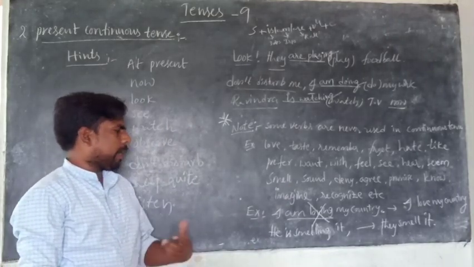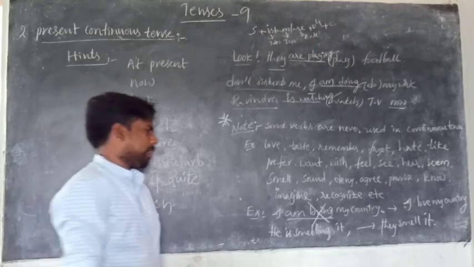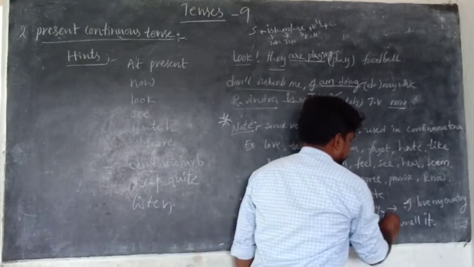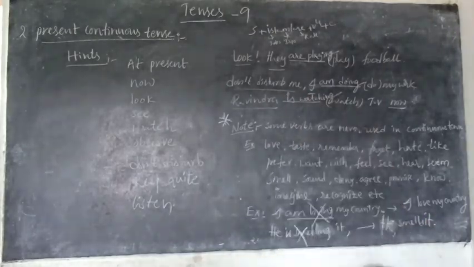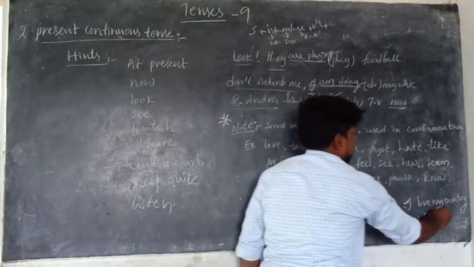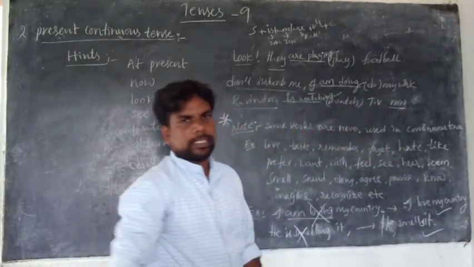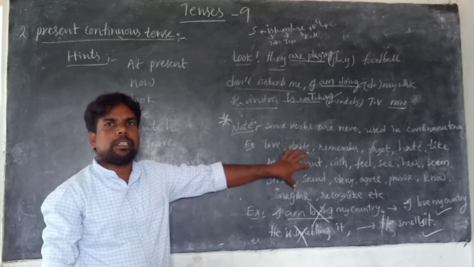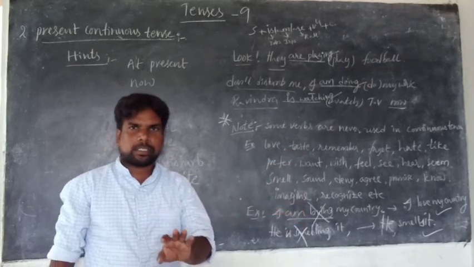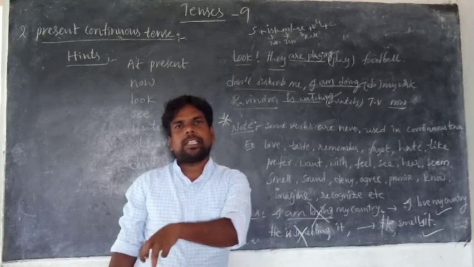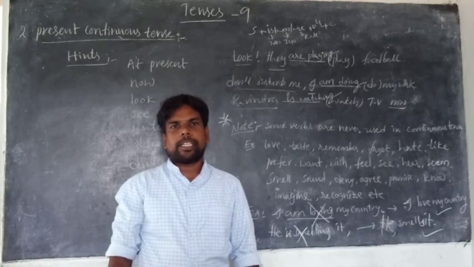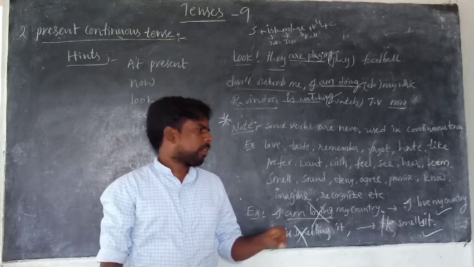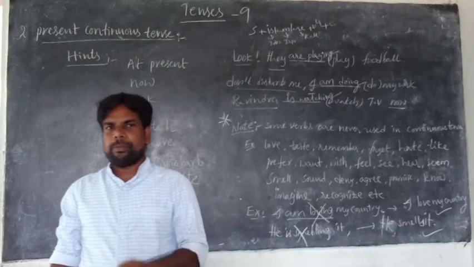Another one: he is smelling it. We never say he is smelling it. We say he smells it. That's enough. I love my country, and he smells it. These verbs are never used in continuous tenses, but they can be used in simple tenses, that is, indefinite tenses: simple present, simple past and simple future.